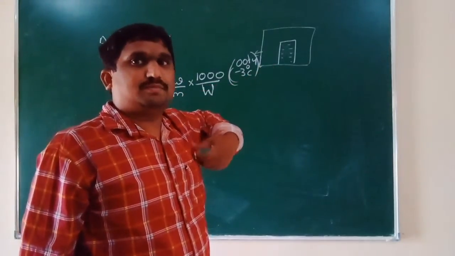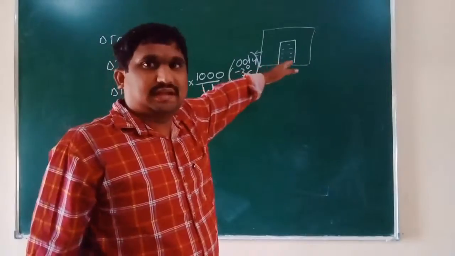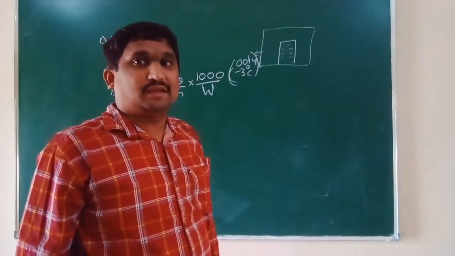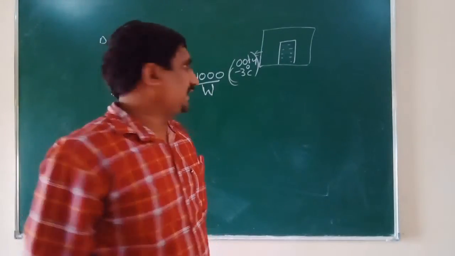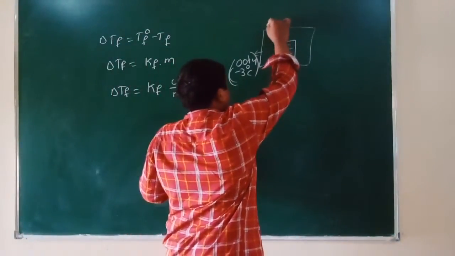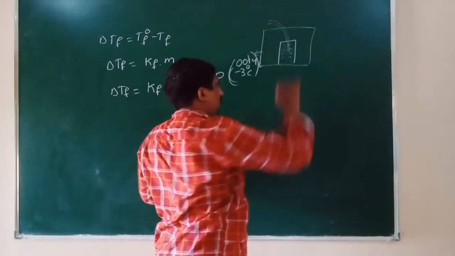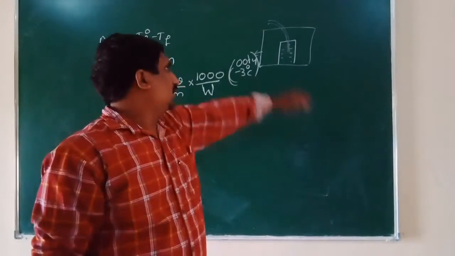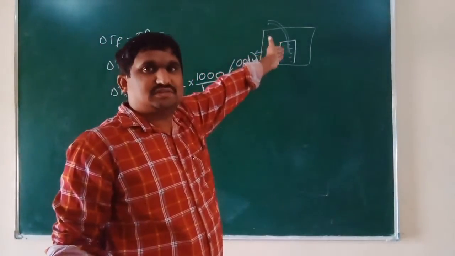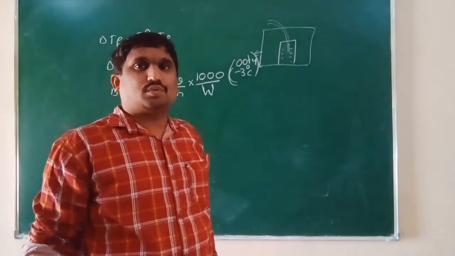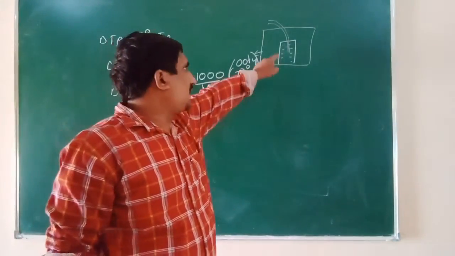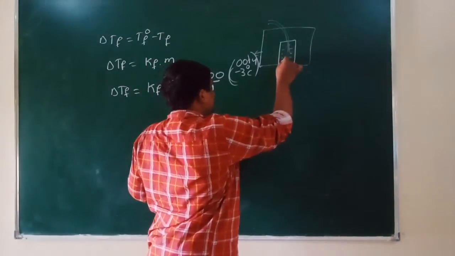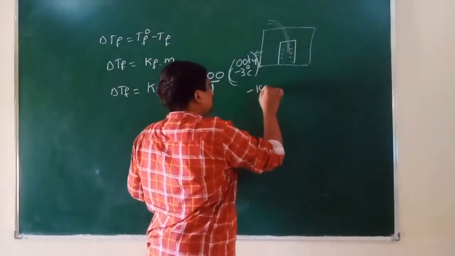That's why we mix ethylene glycol along with the water in the car radiator. When you add some solute to the solvent, the freezing point decreases. Now when you add ethylene glycol to the water, the freezing point of water has decreased from minus 3 to minus 10 degrees centigrade.